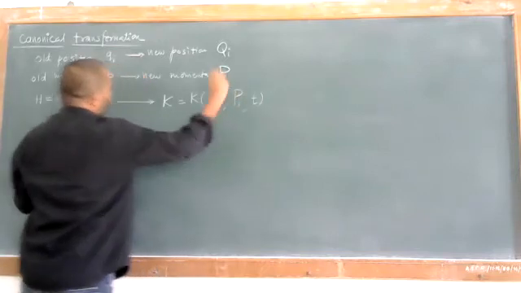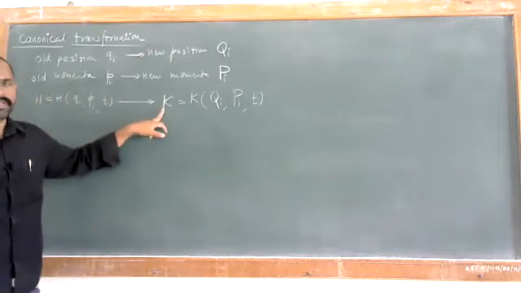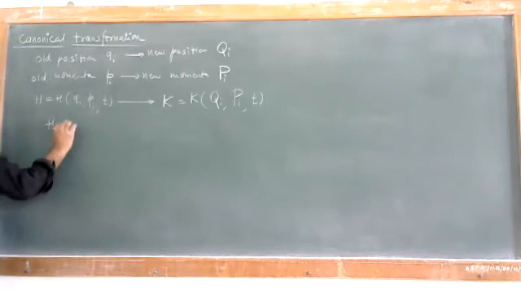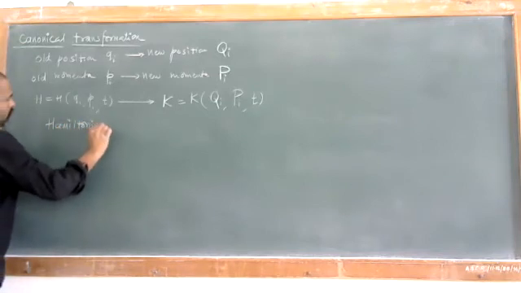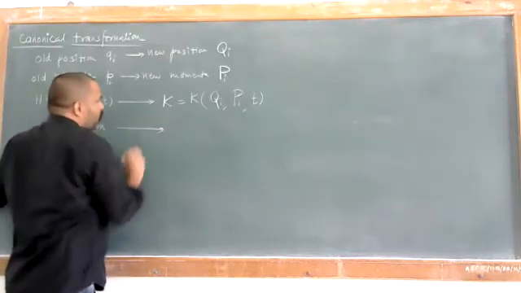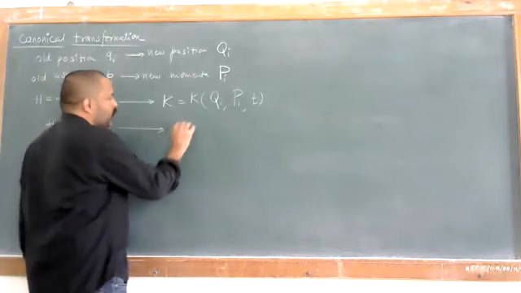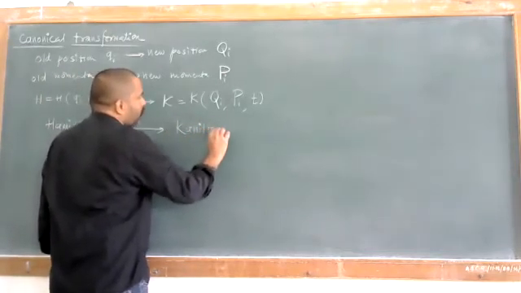and small t. What is t? That is called the time. So this is known as the transformation of the old Hamiltonian to the new Hamiltonian. This is known as the Hamiltonian, and this is transformed to a new Hamiltonian K, which is known as canonical.